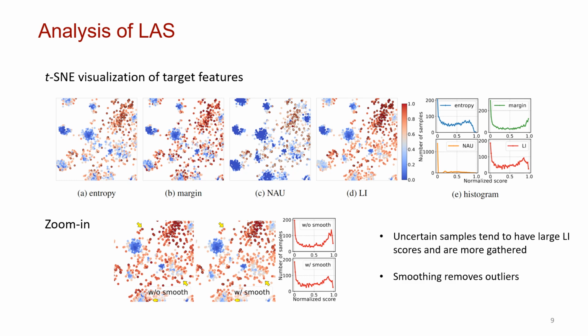Here we show the visualization. In the figures, red means higher uncertainty and blue means lower uncertainty. We can see that uncertain samples tend to have large LI scores as they are more gathered. Also, the smoothing can remove outliers.